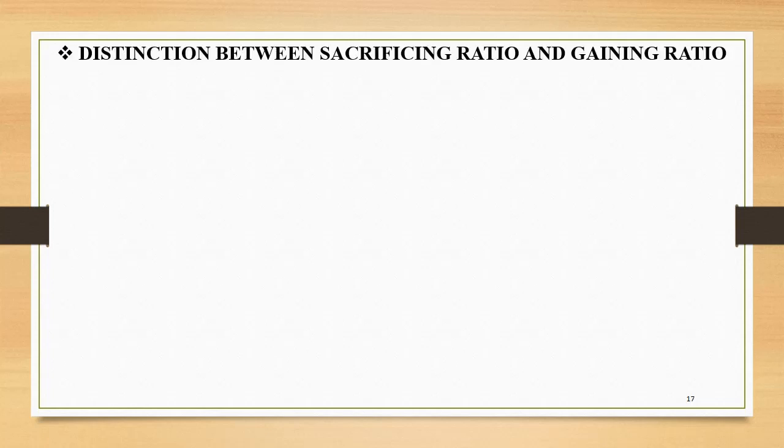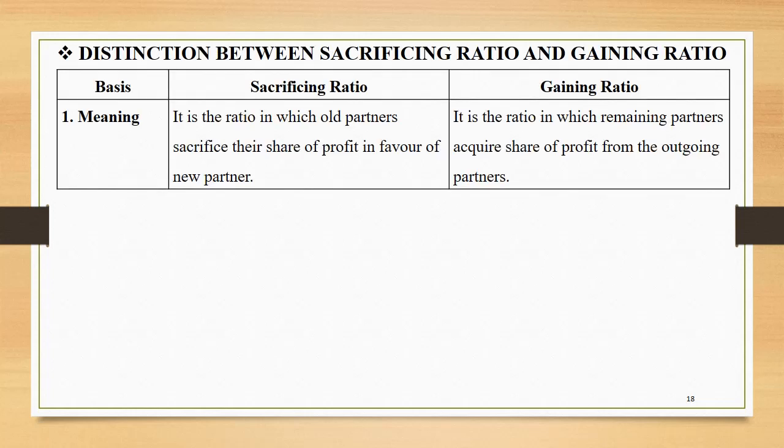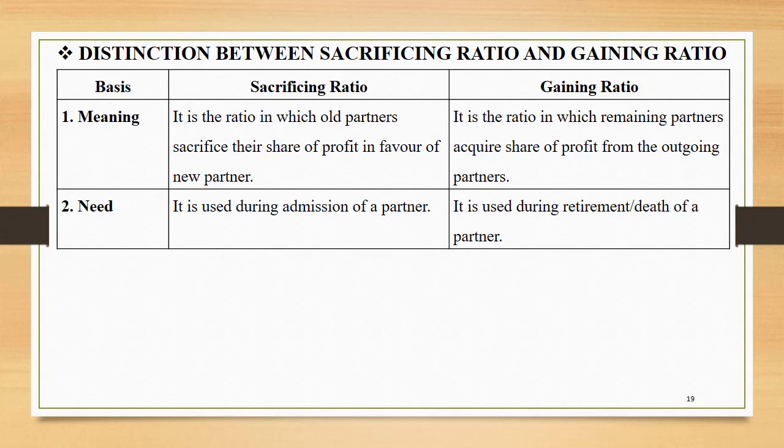Let us now go through the distinction between the sacrificing ratio and the gaining ratio. The first point, meaning. Sacrificing ratio is a ratio in which old partners sacrifice their share of profit in favor of the new partner, whereas gaining ratio is the ratio in which remaining partners acquire share of profit from the outgoing partners. Need. When do we calculate sacrificing ratio? The sacrificing ratio is calculated at the time of admission of a partner, whereas gaining ratio is calculated at the time of retirement or death of a partner.